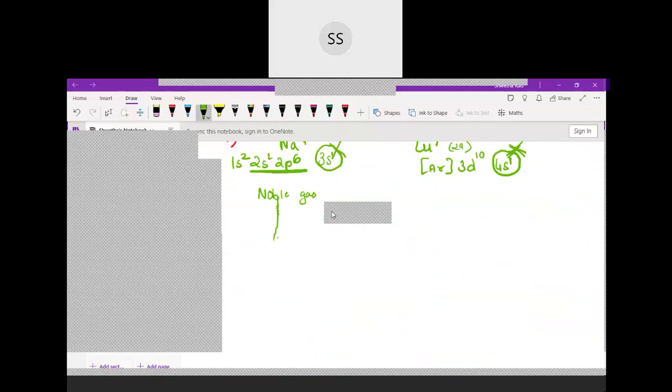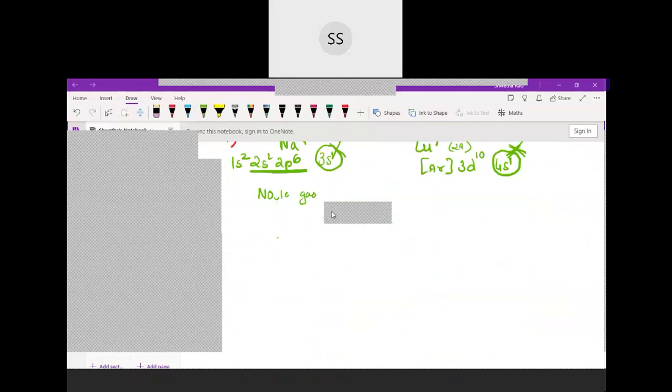So among these configurations, which will be more stable? It is found that the copper ion will have more polarizing power. The reason is, see here, sodium is attaining a noble gas configuration, whereas copper is still not able to attain the noble gas configuration. There are electrons present in the 3d orbital.